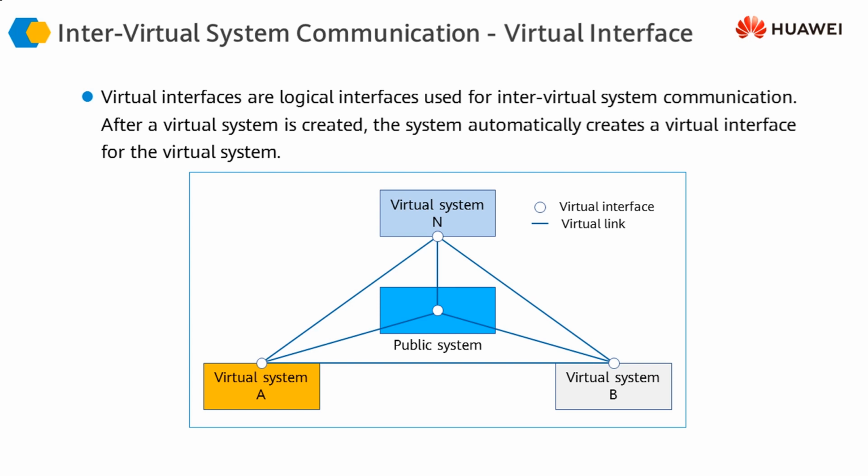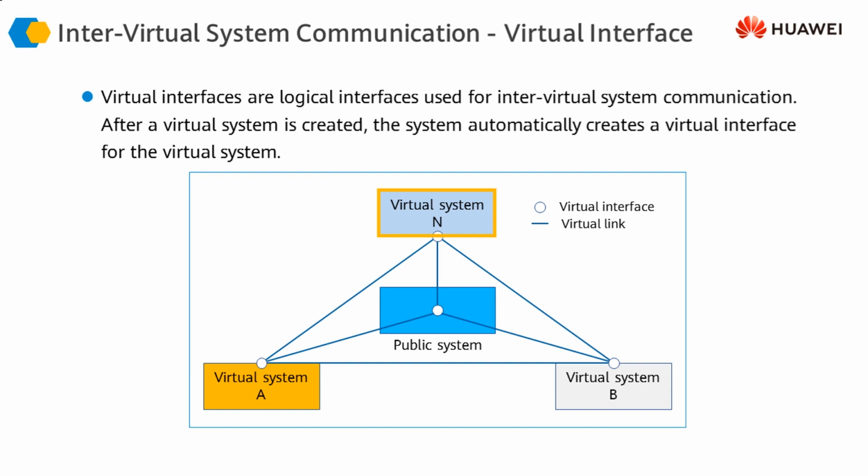Similarly, with virtual firewalls, virtual system A may want to send traffic to virtual firewall B or C, or any of them may want to exchange traffic with the public system, or the default firewall, which is present in the physical firewall. In these cases, each of these virtual systems is going to have virtual interfaces, and internal traffic exchange between these virtual systems takes place through these virtual interfaces.